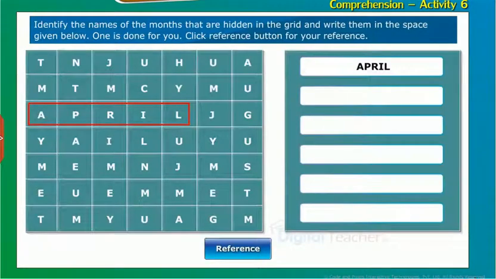Comprehension, Activity 6. Identify the names of the months that are hidden in the grid and write them in the space given below. 1 is done for you. Click Reference button for your reference.